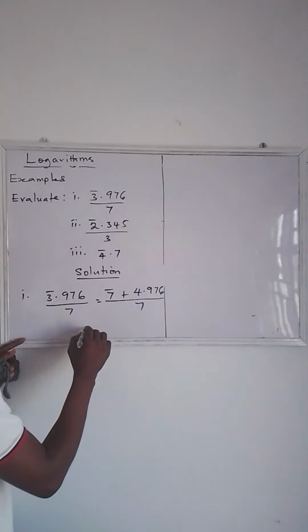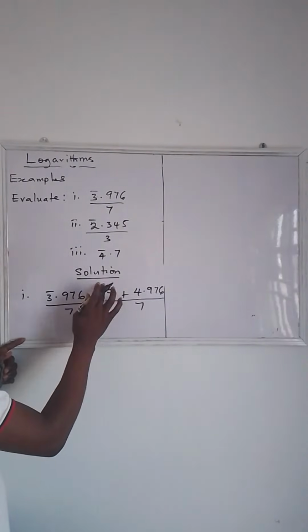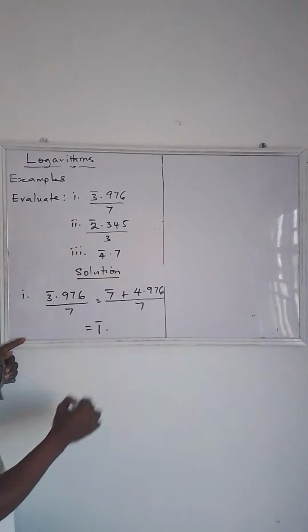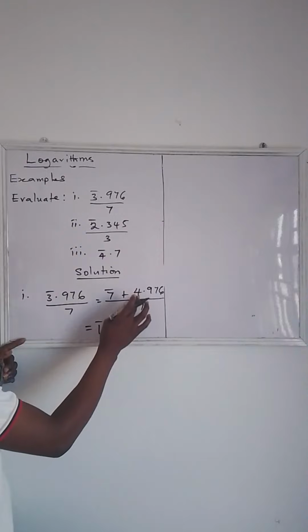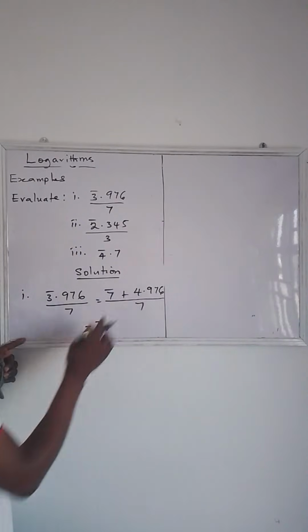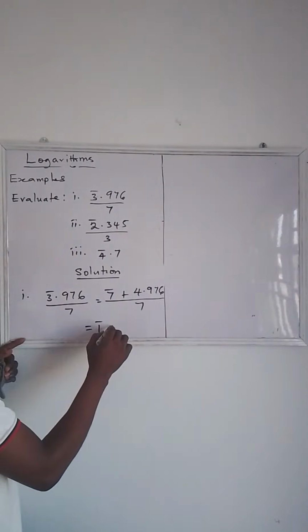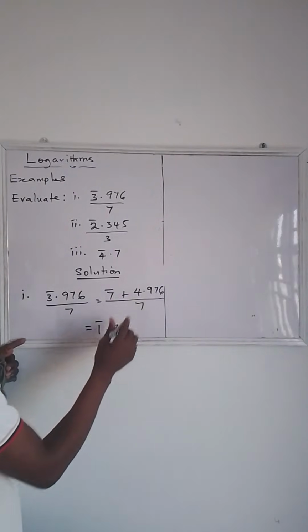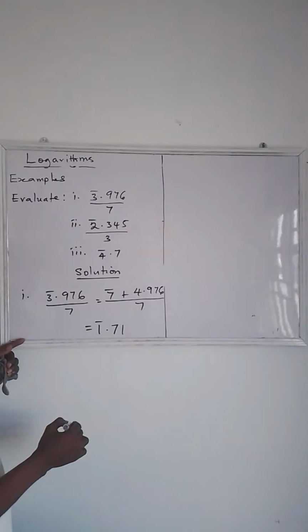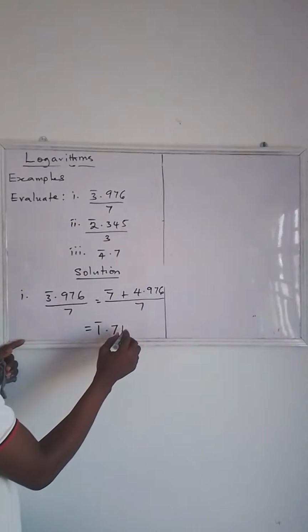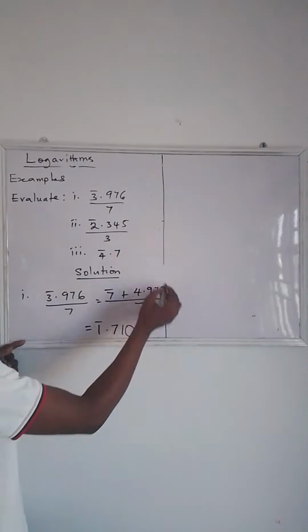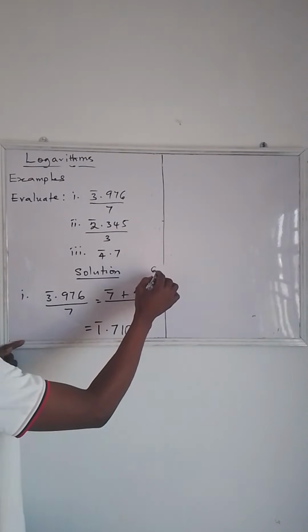So let's divide. Now 7 goes in bar 7. That's going to give you bar 1. Now 7 goes in 49. That is 7. So you have 7. Okay, so 7 goes in 7, that is 1. Now 7 goes in 6, that is 0. Okay, so you are left with 6.